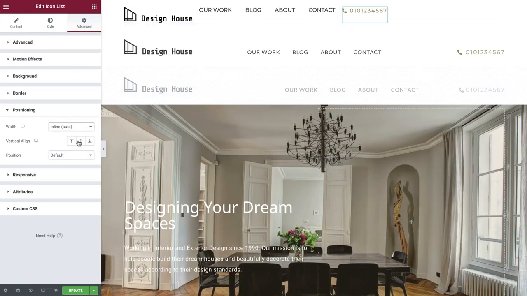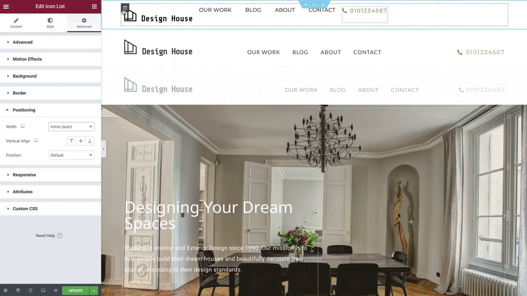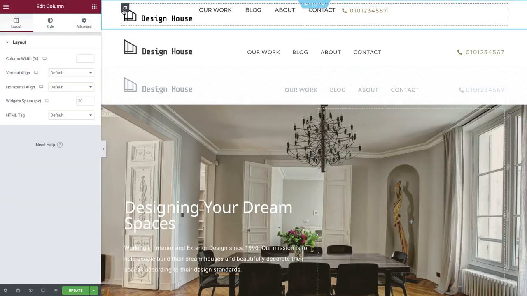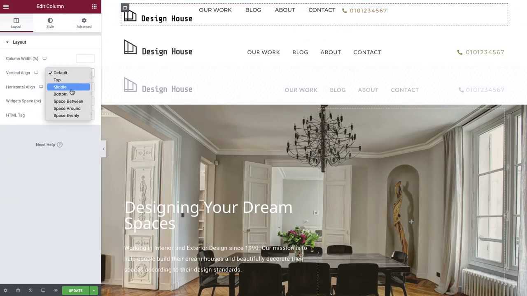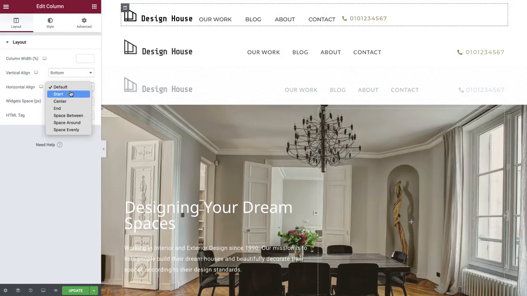Okay, great! We've finished placing our elements next to each other. Now it's time to position them properly. We can use the column's layout options to control the position of inline widgets. Select your column, and in Vertical Align, choose Bottom. For the Horizontal Align, we're going to select Space Between.